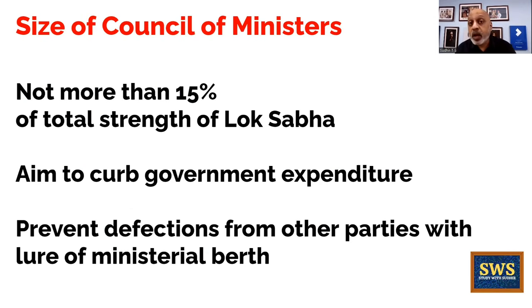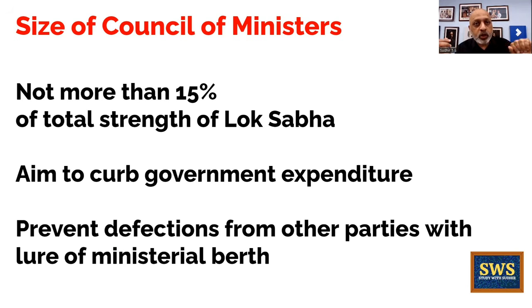What can be the size of the Council of Ministers? Not more than 15% of the total strength of the Lok Sabha, not Parliament, Lok Sabha. Now, this was done in 2003 by the 91st Amendment. 44th Amendment हुआ 1979 में, ये amendment है 91st Amendment in 2003. So वहां पे तब decide किया कि Council of Ministers, because jumbo size Council of Ministers बनने लगे थे, especially in the states, क्योंकि political corruption बहुत हो गया.